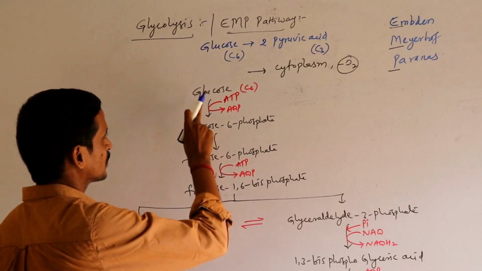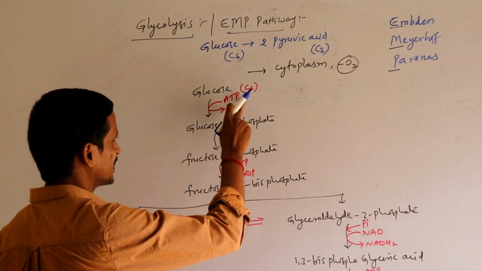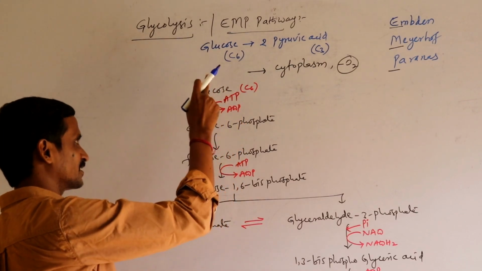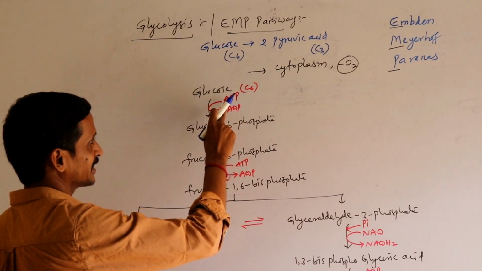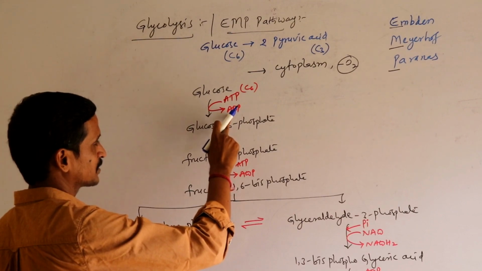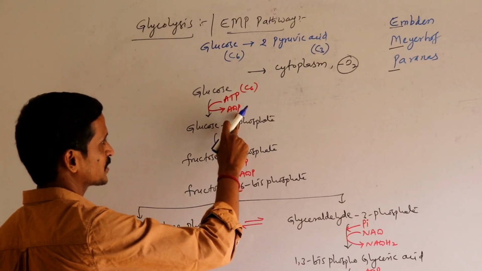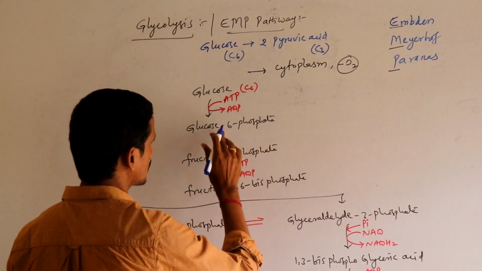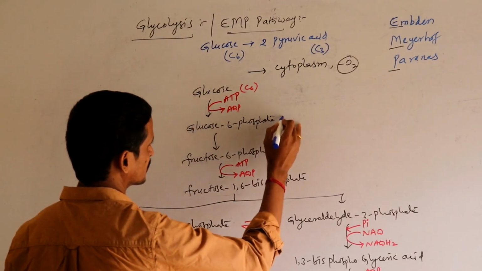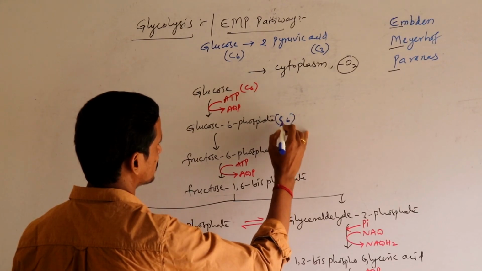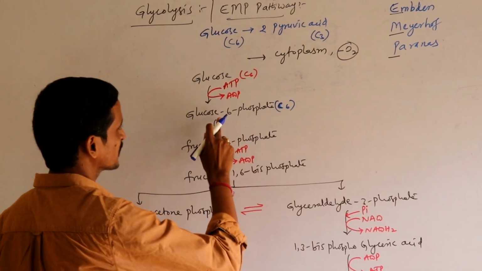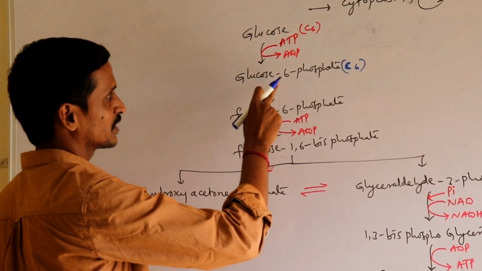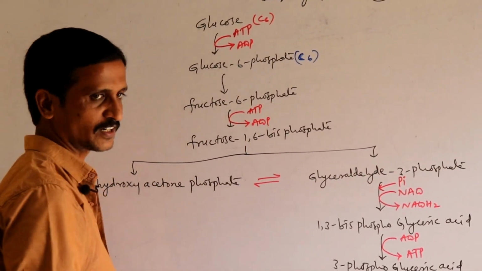So energy is consumed here. Now glucose, by utilizing ATP, means the terminal phosphate of adenosine triphosphate is converted to adenosine diphosphate. So the third phosphate is added to glucose on the 6th carbon, so the number of carbons remains the same, C6 only, and the phosphate is attached on the 6th carbon, so the compound name is glucose 6-phosphate.